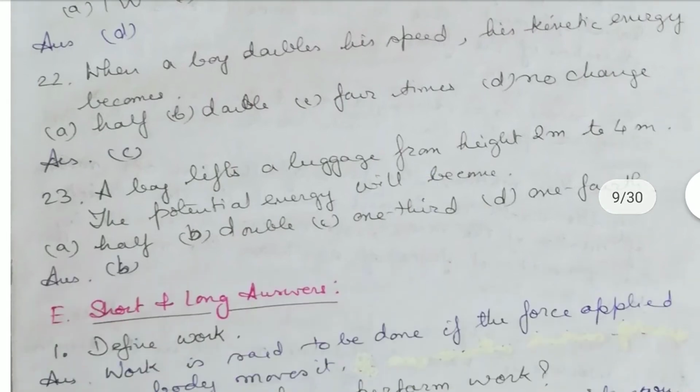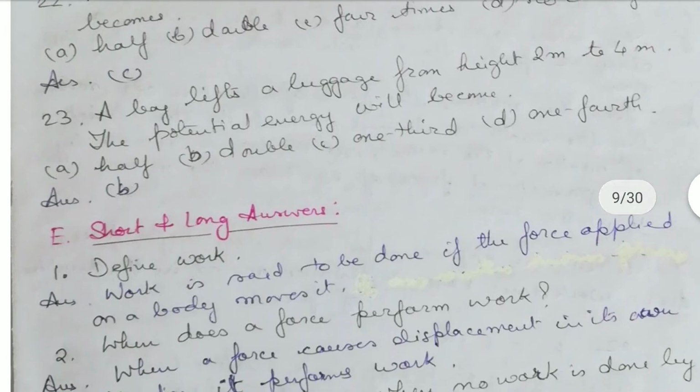When a boy doubles his speed, his kinetic energy becomes what? 4 times. Kinetic energy formula is half mv square, where v stands for the speed. So his speed doubles, so his kinetic energy will become 4 times.